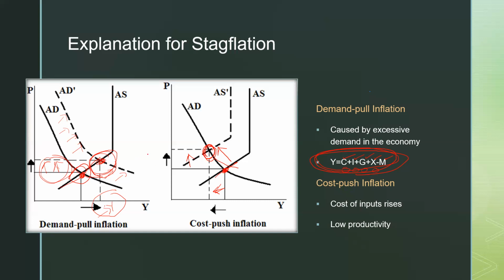So this chart was the aggregate demand shift, and this was the aggregate supply shift. This is a case of stagflation. This is not a case of stagflation. So these are the main reasons why stagflation may be possible for an economy, and it may exist.